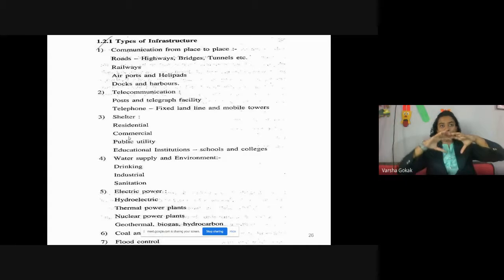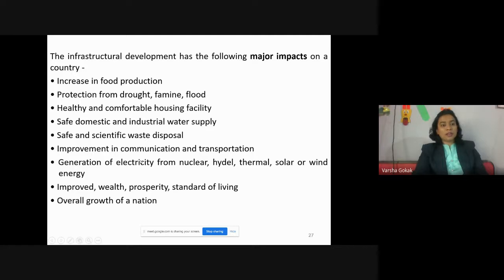So when I'm talking of a nation, our country should have a good infrastructure means it should have all this. Or Belgium should have good infrastructure means all these points have to be covered. For example, communication in Belgium should be easy. The networks, telecommunication should be easy. Shelter, that is good amount of residential buildings, commercial buildings are present. Water supply and environmental, that is drinking, industrial, sanitation. Electric power, that is electricity should be present. I forgot to tell you this. Electricity, then flood control, etc. Right? That all makes it a good infrastructure.